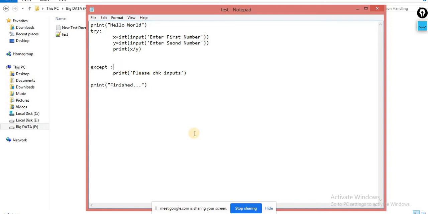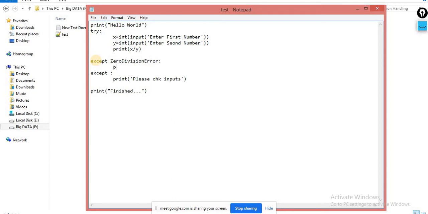Whenever you don't know what kind of exception is being raised, you can do this. But suppose you know what type of error there is, that is the zero division error. So you can put a message, you cannot use 0 for dividing.